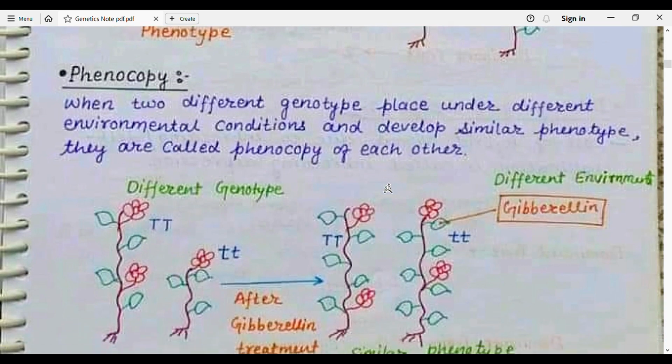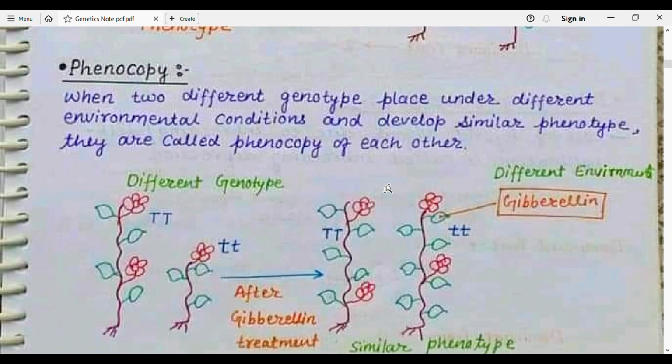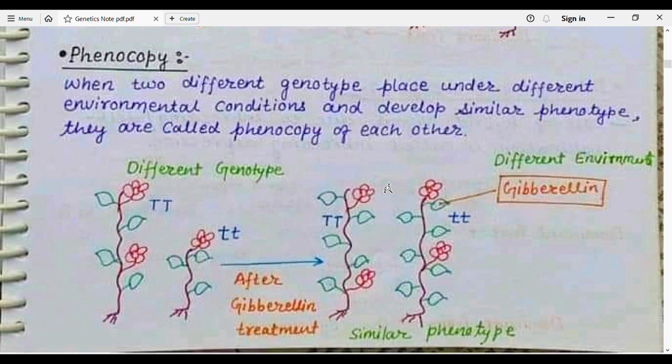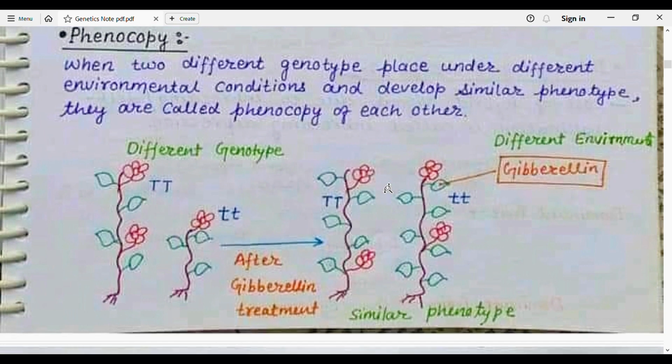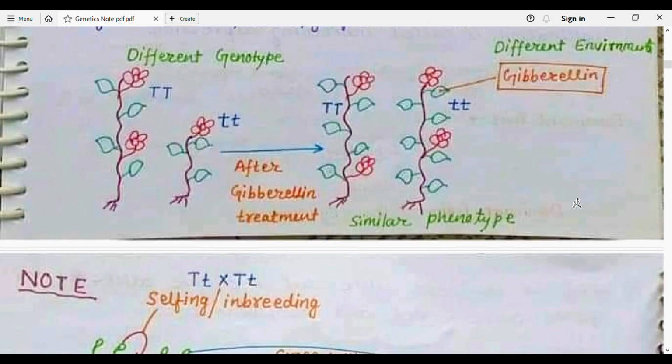Then what is phenocopy? When two different genotypes are placed under different environmental conditions and develop a similar phenotype, they are called phenocopies of each other. For example, this is the tall plant and this is the dwarf plant. After gibberellin treatment, having different environmental conditions, one given gibberellin will express or develop a similar phenotype. Then it is known as a phenocopy.